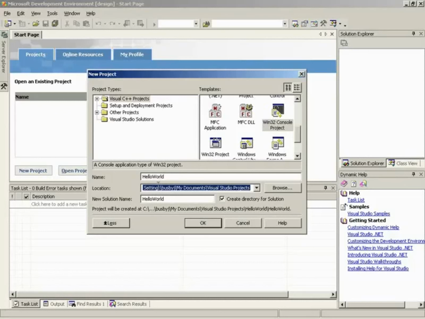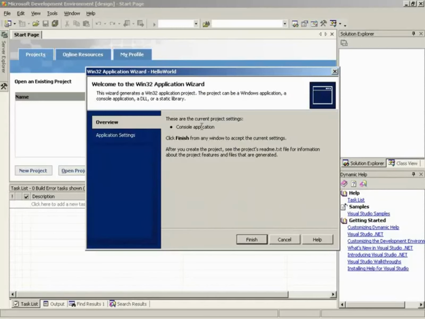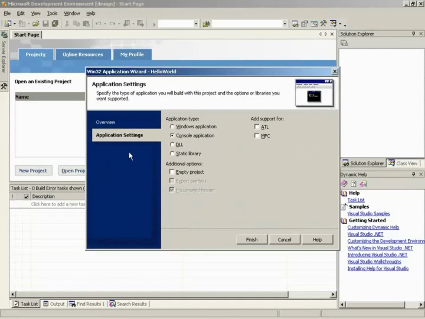So under location, you'll notice that this is where all our projects are going to be placed. And if we have create directory for solution selected, then it's going to automatically create a directory inside of our project folder called Hello World, and then inside of that folder we're going to be putting all of our source files, header files, etc. Excellent. So let's go ahead and press OK, and we'll get this wizard dialog here. This is just a simple overview. If we go to application settings, we'll get all these cool settings. What we want is to create an empty project so that we can start out with a clean slate and show you exactly how everything is done.